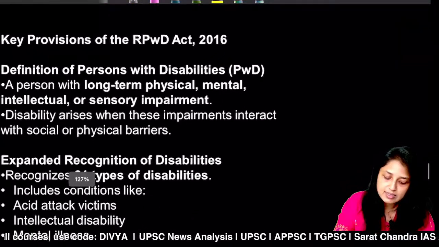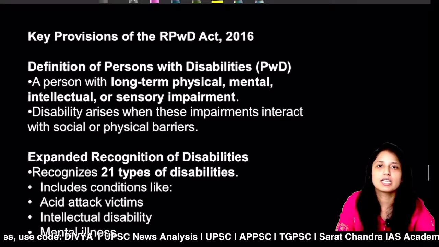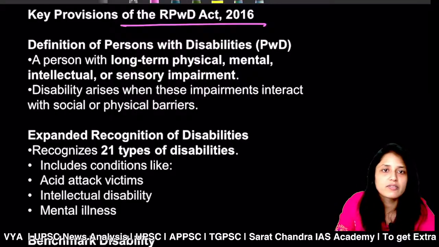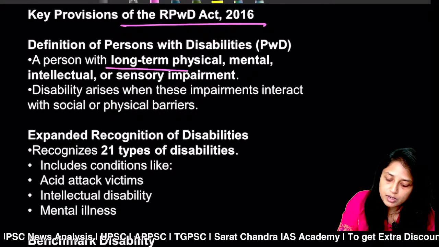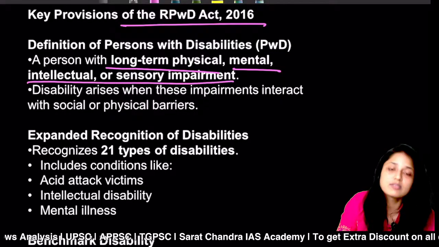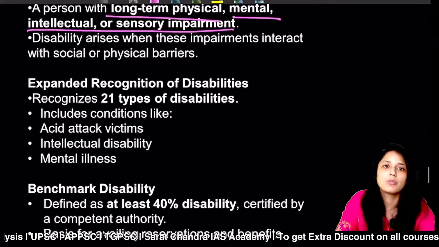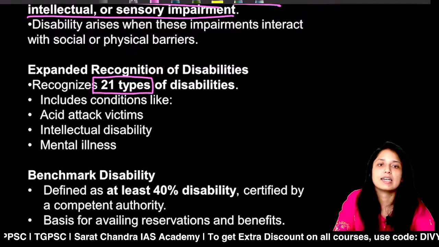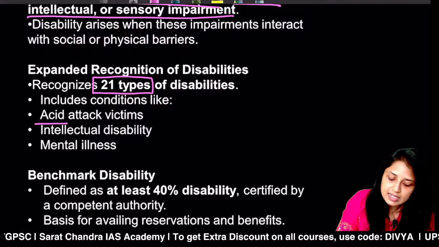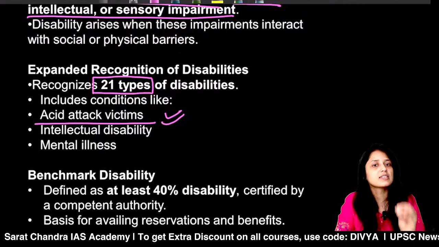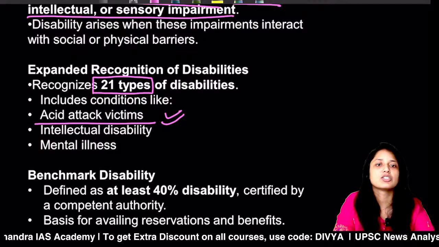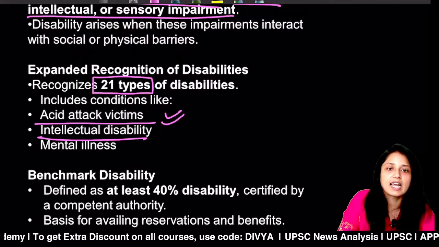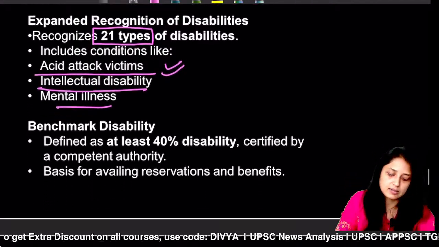Now quickly, let's discuss some of the basic provisions which are important for the exam under the Rights of Persons with Disabilities Act. So first of all, what is the definition of a person with disabilities? Any person with long-term physical, mental, intellectual or sensory impairment can be considered a disabled person. This Act recognizes 21 types of disabilities, and in that, acid attack victims are also included. Recently, the Supreme Court has expanded the definition of acid attack victims. Now it also includes intellectual disability as well as mental illness.